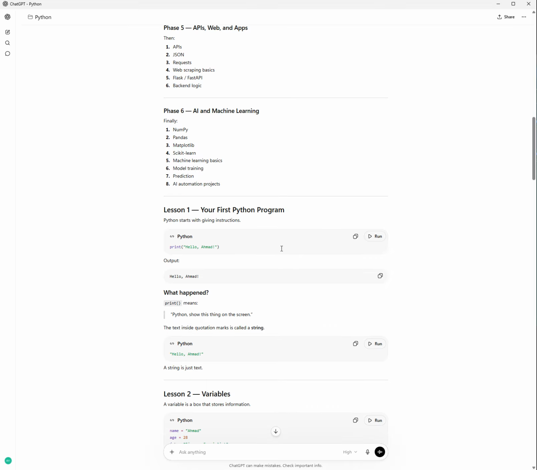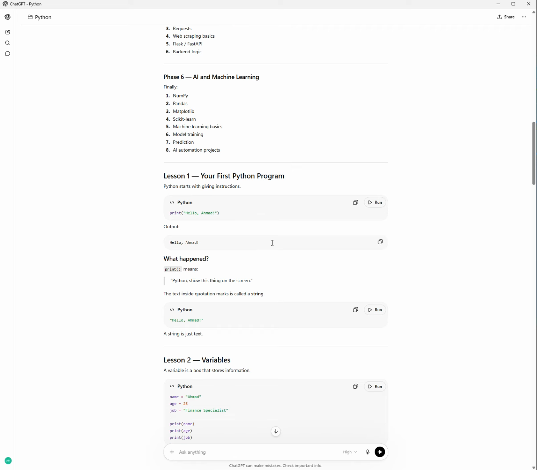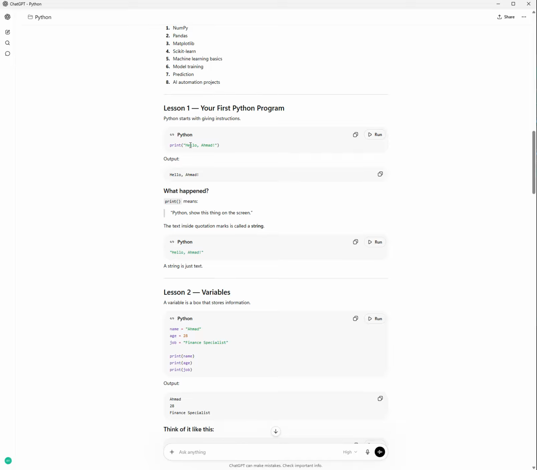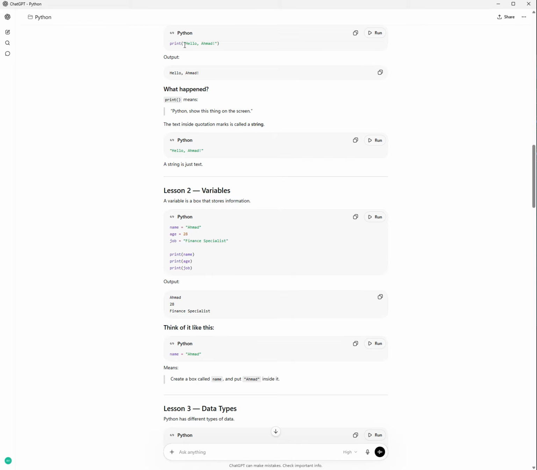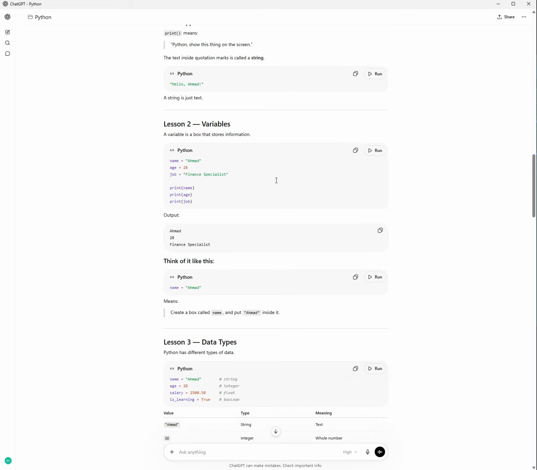So, our first lesson. Python starts with giving instructions. So print hello world, and the output for this line of code is going to be hello Ahmed. What happened? Print means Python shows these things on the screen. The text inside quotation marks is called a string. So anything inside quotation marks is a string, and a string is text.